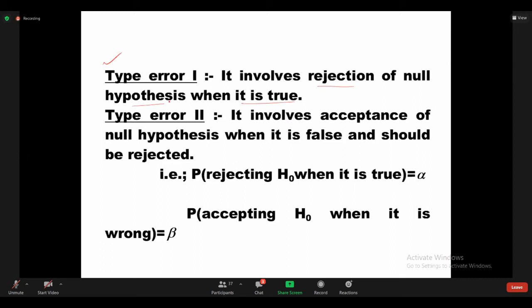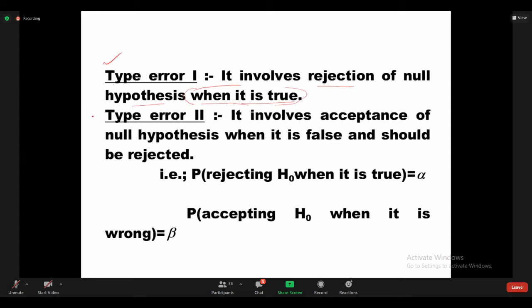All of you listen carefully. Type 1 error involves rejection of the null hypothesis when it is true. Simply, H naught is true, but we are rejecting it.